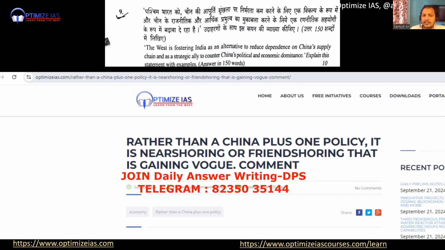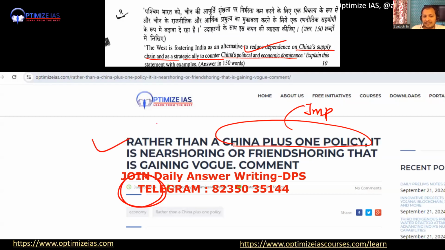The West is fostering India as an alternative to reduce dependence on China's supply chain and strategically counter China's political and economic dependence. You can see directly China plus one strategy, China plus one policy, directly 10th July 2024. Direct question, China plus one strategy means the West is looking for an alternative to China, and that alternative can be only India.